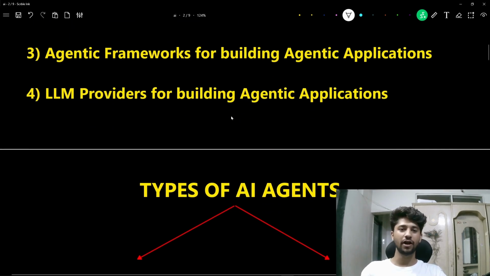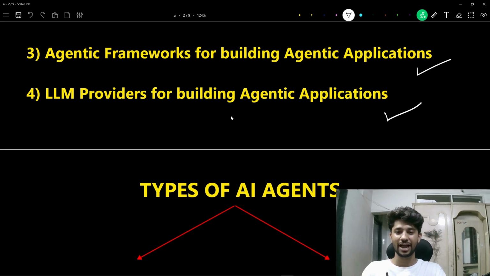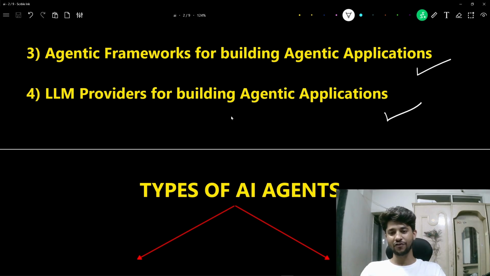Lastly, we are going to understand the different agentic frameworks which we require to make these AI agents, how exactly we can make these AI agents and build different use cases, or provide solutions to our clients. This is all we are going to talk about. We are also going to talk about all the LLM providers, which means those organizations or technologies from which we can get the large language models to make these super agentic AI use cases. So I hope you are pretty excited for this, and let us quickly start understanding what are AI agents.